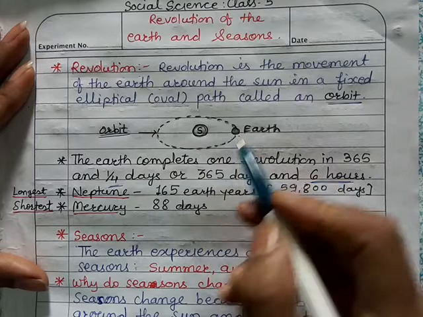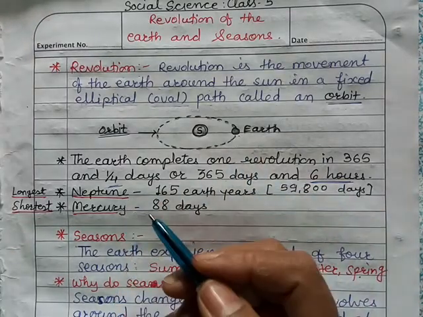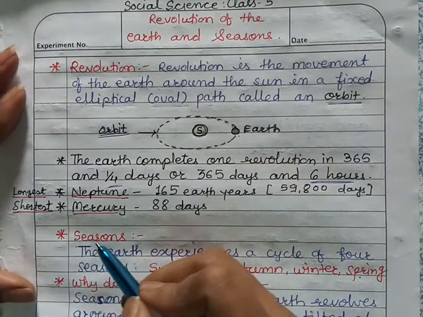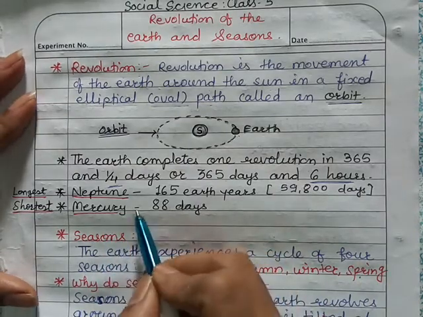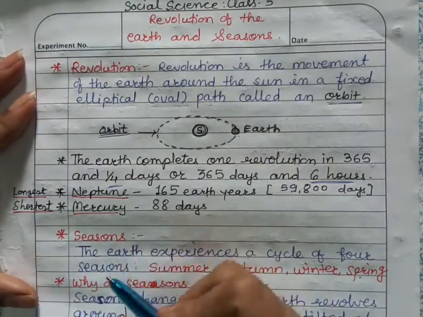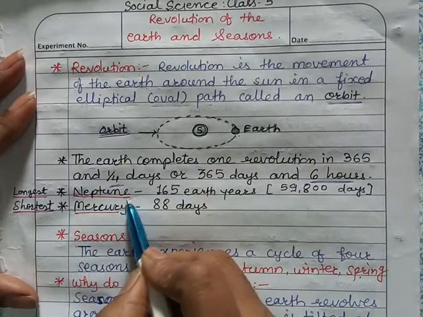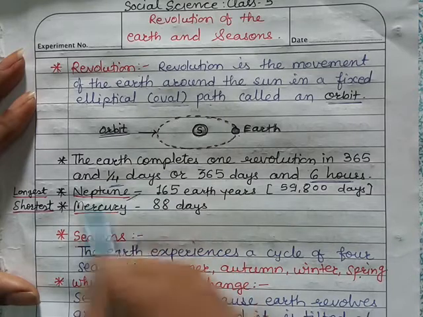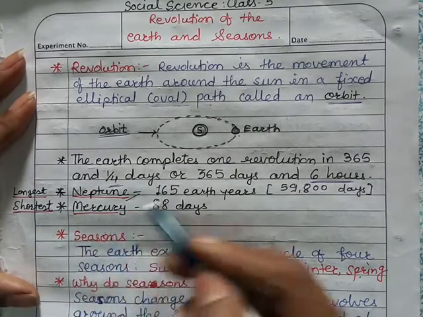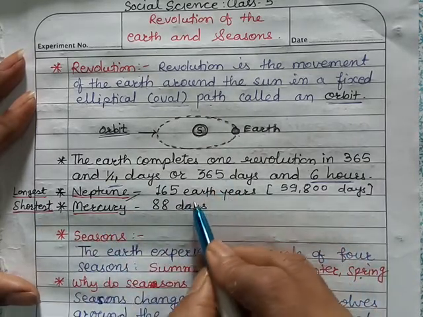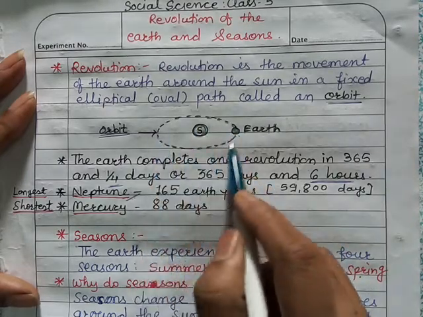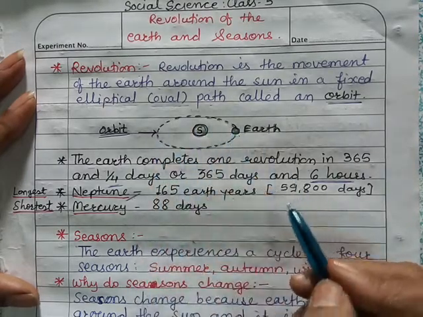Then in our solar system video we discussed the time taken by different planets to revolve around the sun. The planet Neptune has the longest path. Longest means it takes the maximum time to complete one revolution around the sun.